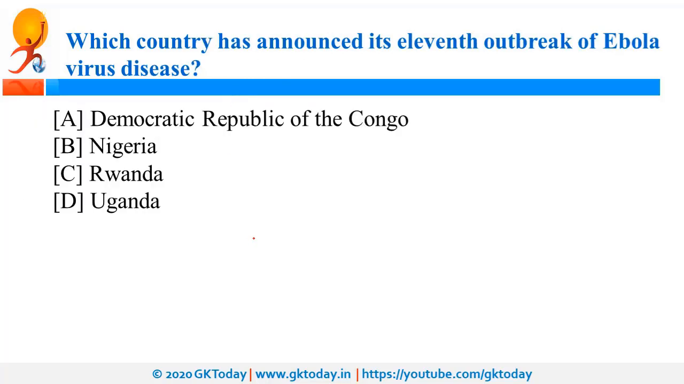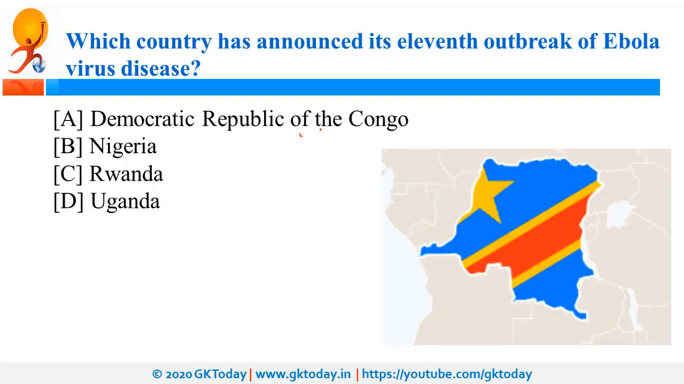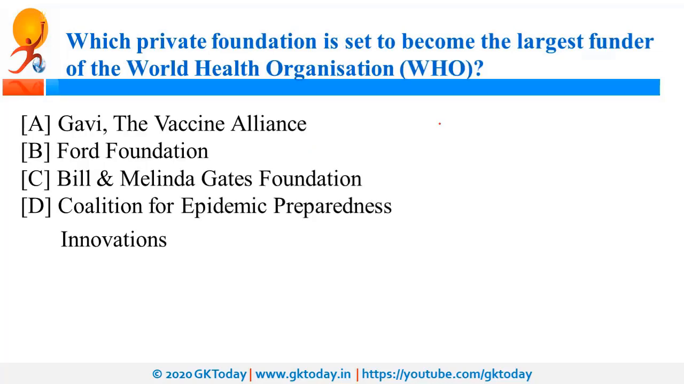Which country has announced its 11th outbreak of Ebola virus disease? So this was recently announced by DRC, that is Democratic Republic of Congo, and this virus was first discovered in the country in 1976.